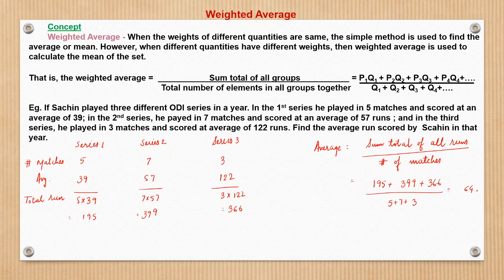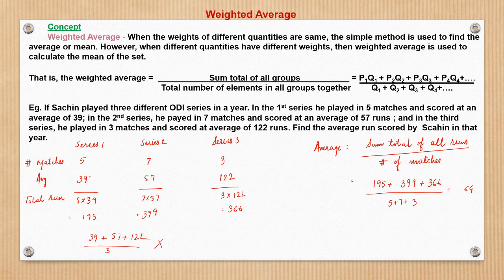Now let us see some difference between the simple average and the weighted average. If the average for the year is asked, and the individual series averages are 39, 57, and 122, can we say that the average for the year would be the average of 39, 57, and 122? That is 39 plus 57 plus 122 upon 3. Can we say this? No, we cannot say this. We cannot, because this is wrong.